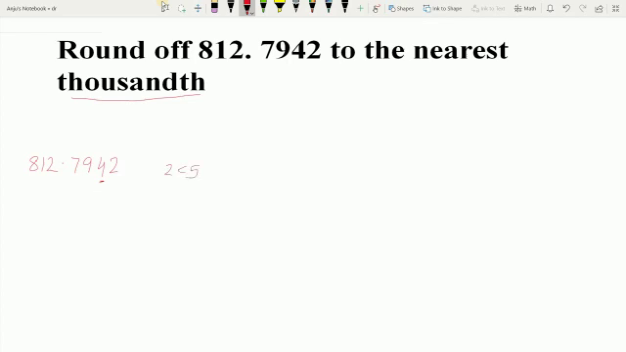So the rounding place digit will remain as it is, and according to the rule, the digits on the right side of the rounding place become 0, and the left side digits remain as they are. Thus the rounded number is equal to 812.7940. So students, this is how you can round off decimal numbers. I hope your concept is clear.